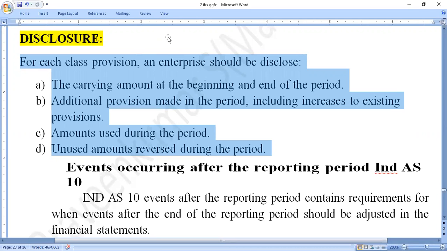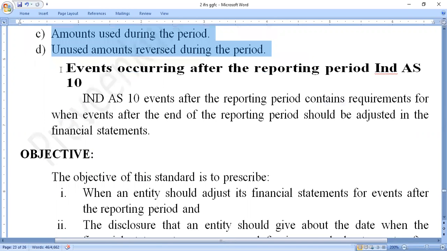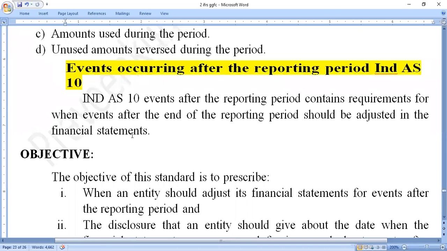After that, the next accounting standard we are moving to is events occurring after the reporting period. So what is meant by events occurring after the reporting period? This is also one of the types of Indian accounting standard.